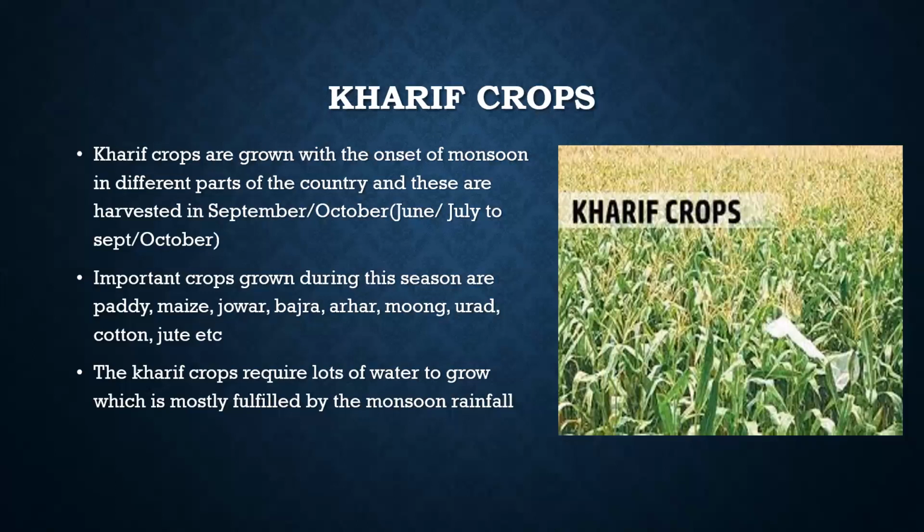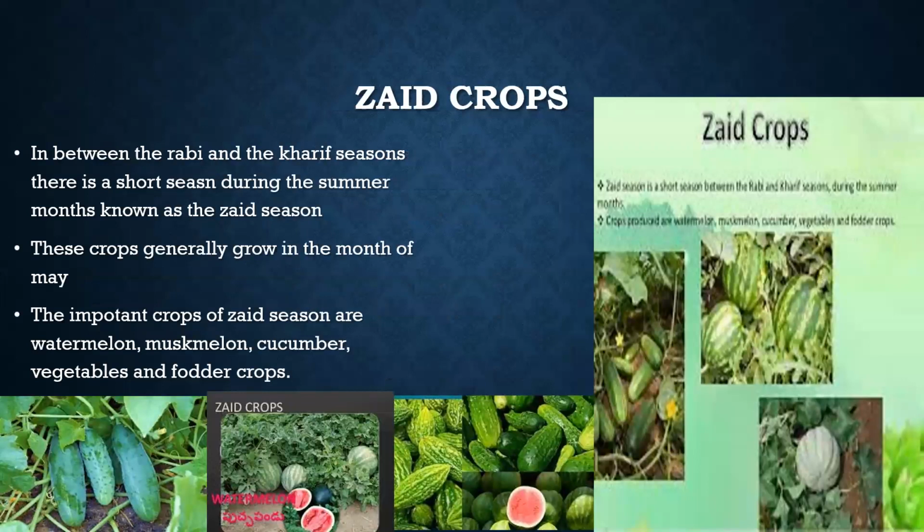In states like Assam, West Bengal, and Odisha, three crops of paddy are grown in a year. They are Aus, Aman, and Boro. They are the types of paddy which are grown in these three states: Assam, West Bengal, and Odisha.